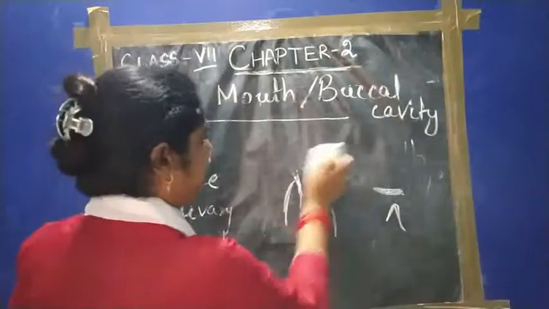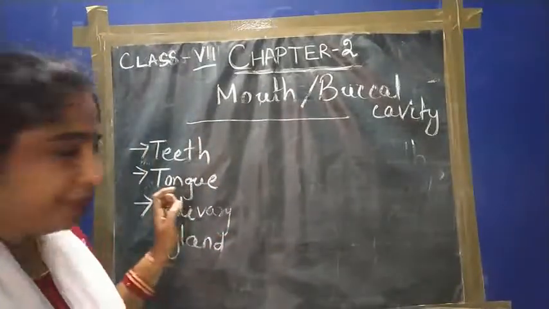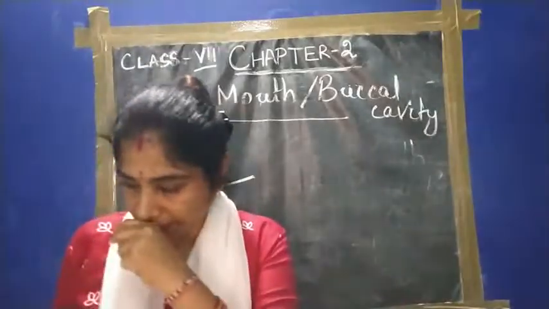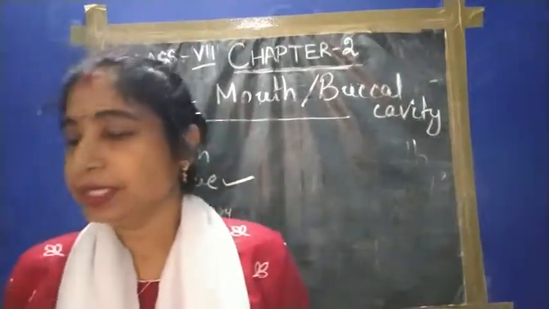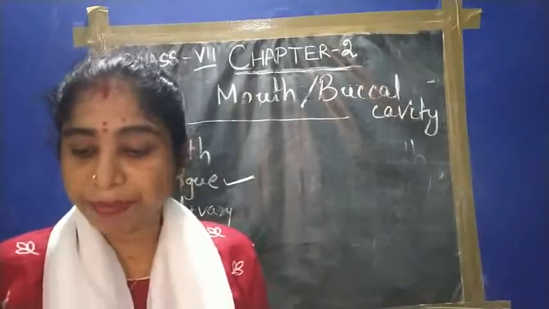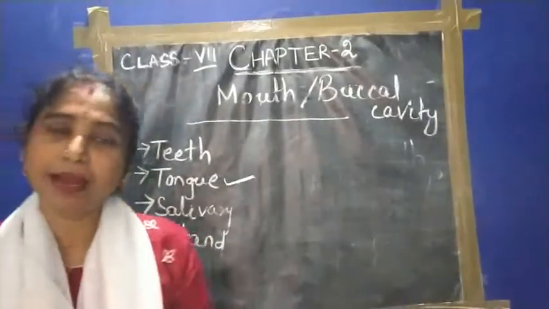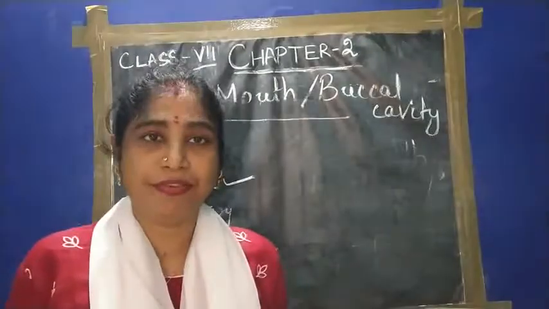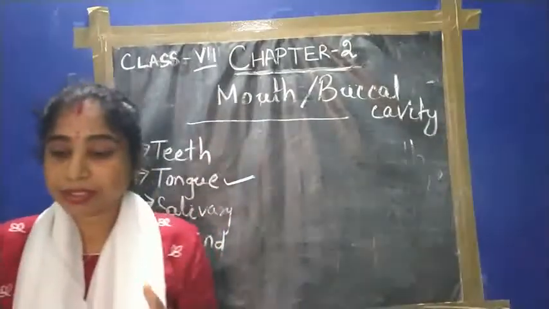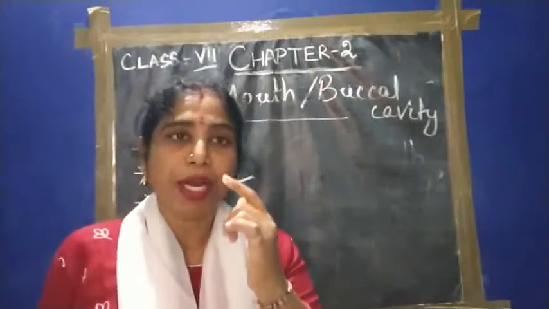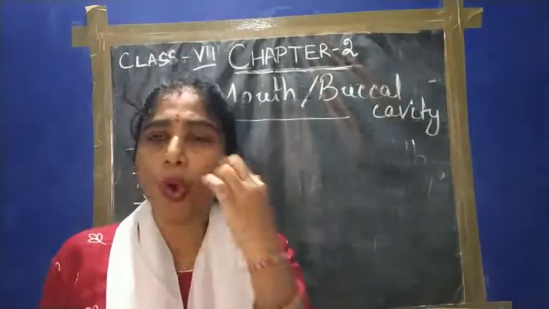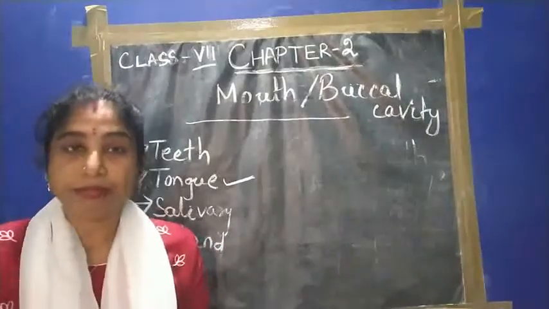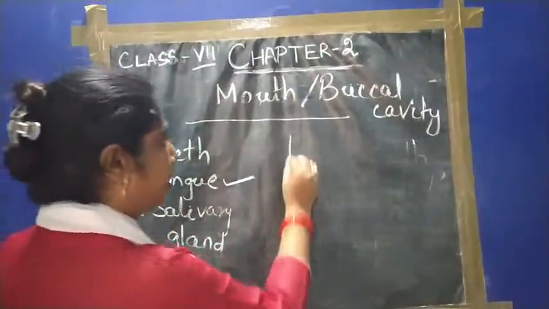This completes the teeth. Next part which is present in our mouth, that is our buccal cavity, that is the tongue. So the tongue is a fleshy muscular organ present in our mouth, and it is attached at the back side. Front side is free. And what are the functions? We know that our tongue moves in all directions. Okay, so what is its function then?